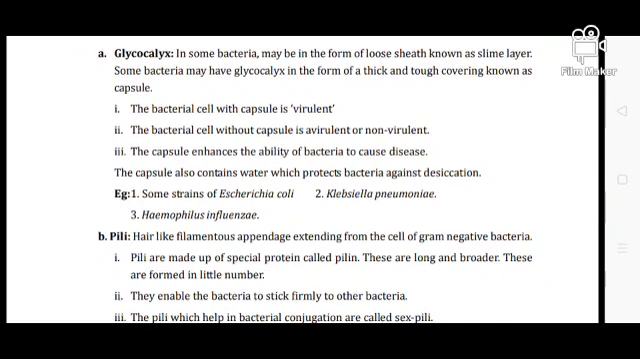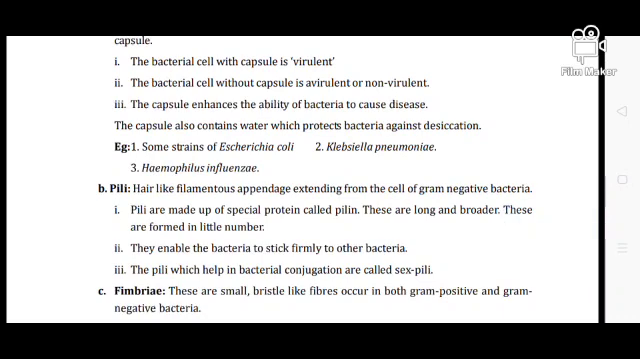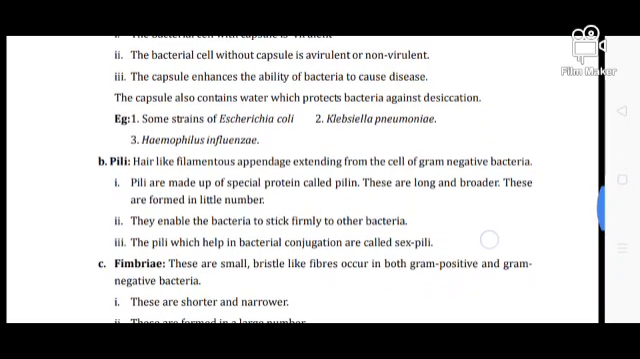A bacterial cell with a capsule is virulent. So when the bacteria have a capsulated outer layer, it is very virulent, that means it is not easily restricted by other enzymes. A bacterium without a capsule is avirulent or non-virulent. So a bacterial cell having no capsule behaves normally. It doesn't attack another cell. So the capsule enhances the ability of bacteria to cause disease.